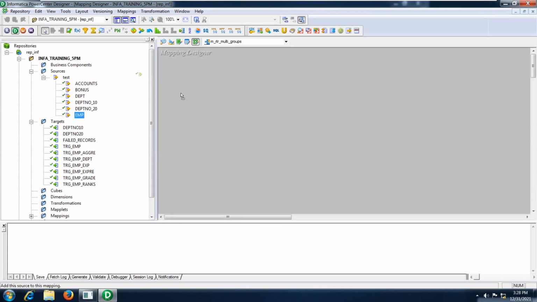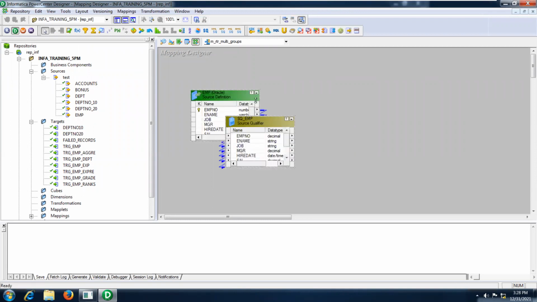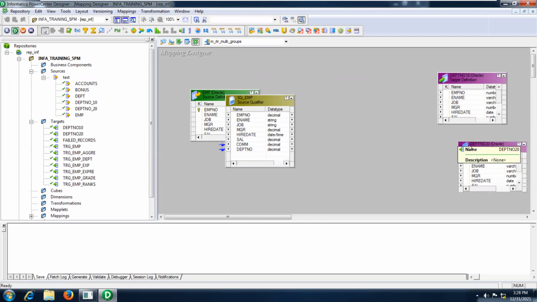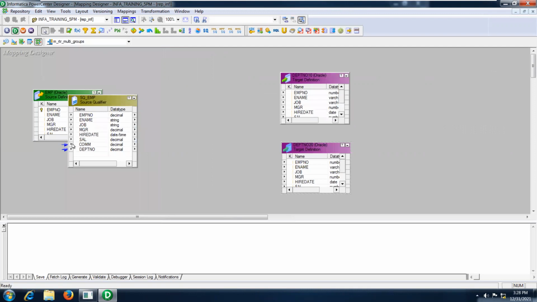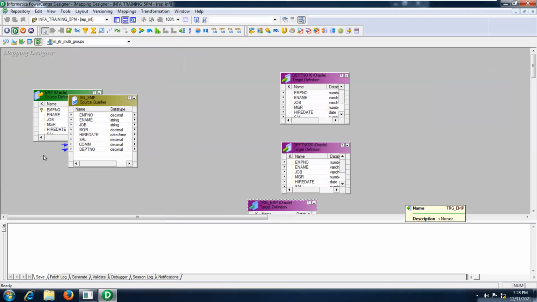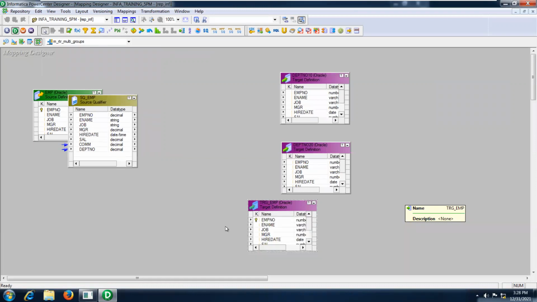I'm going to take the EMP table as a source here, and let me take the DEPT 10 table as one target, and I want the DEPT 20 table as another target. In the same way, I need one more target for the rejected records. I will capture them in this particular target table.